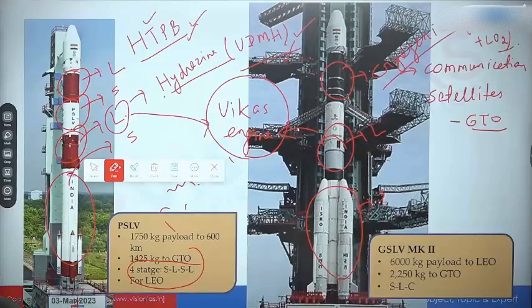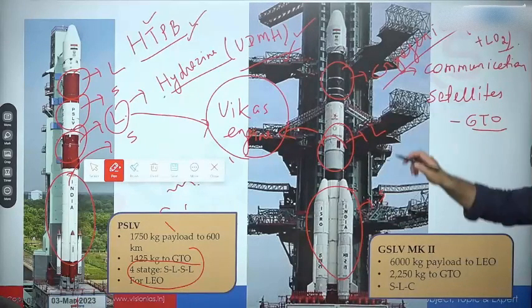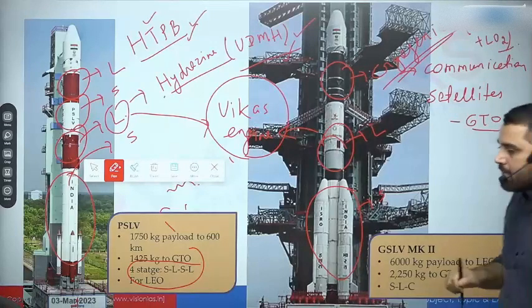If you have any question, please ask. So 6000 kg into LEO and about 2250 kg into GTO, and 3 stages: solid, liquid, cryogenic. You should also know that the final stage is called cryogenic stage.